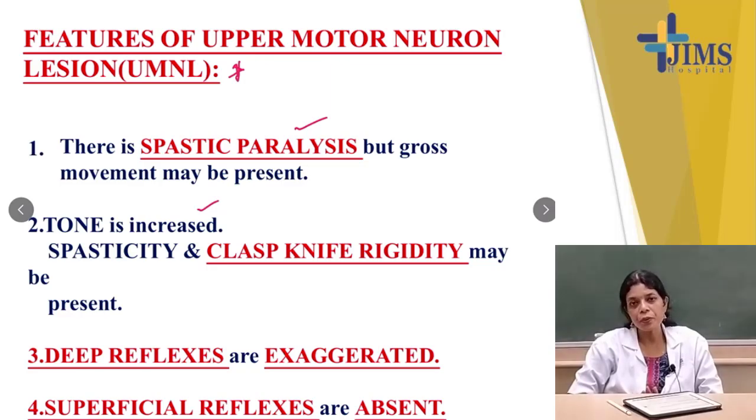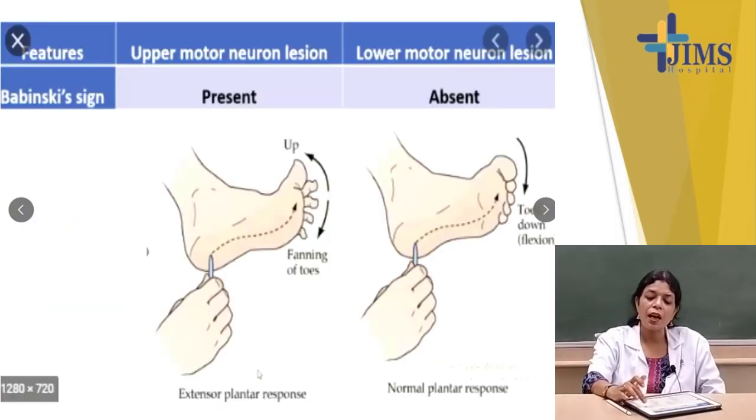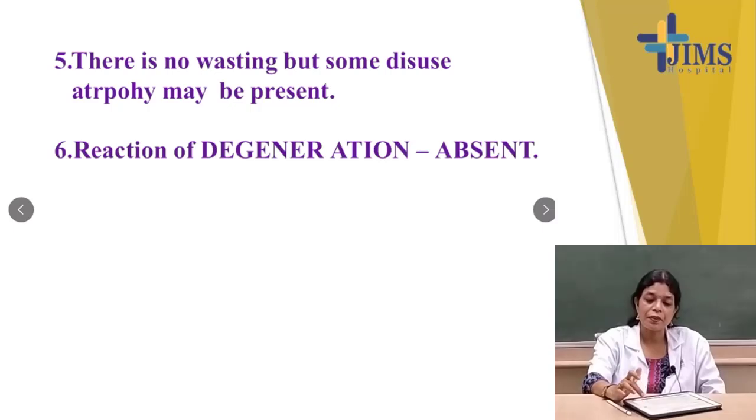The last 2 points you can forget, but you have to know there will be spastic paralysis, tone will be increased, that's why we get spasticity and clasp knife rigidity. Number 3 is the deep reflexes are exaggerated, and number 4 is superficial reflexes are absent. Those are the features of the upper motor neuron lesions.